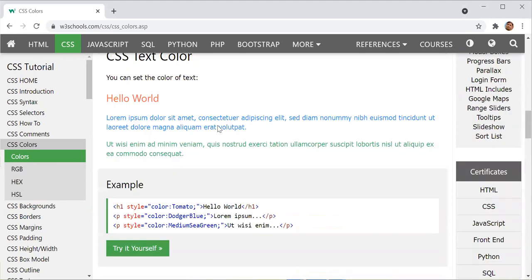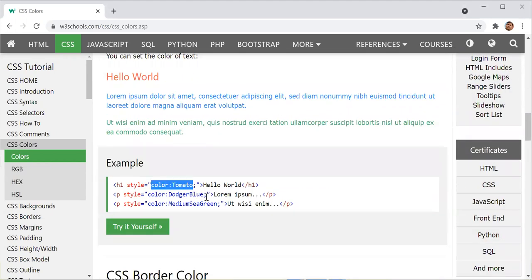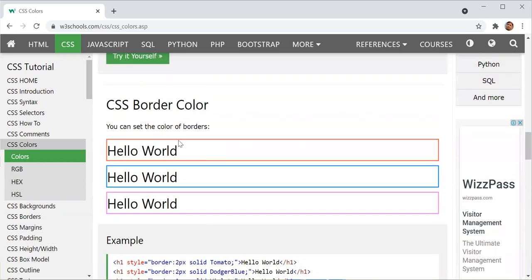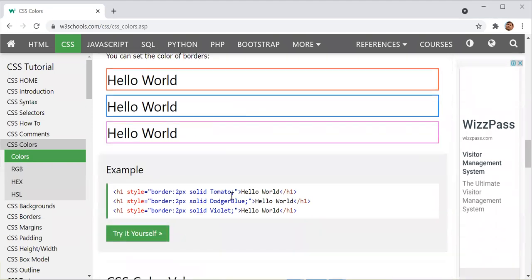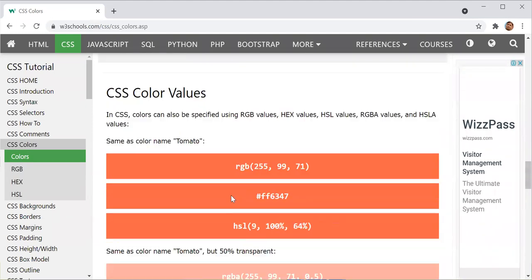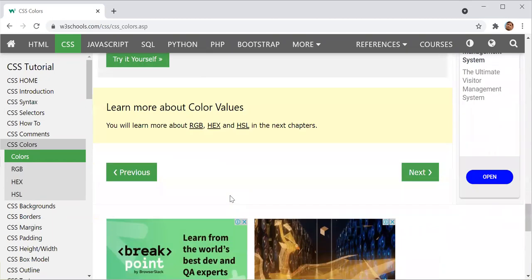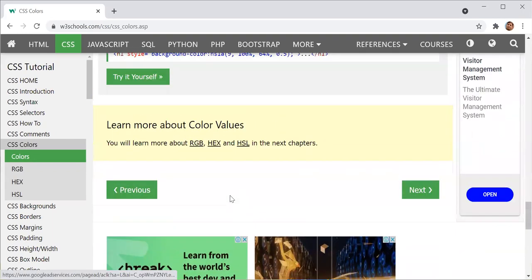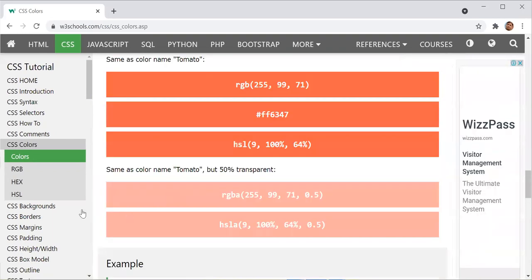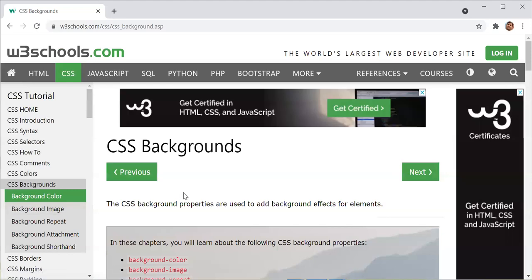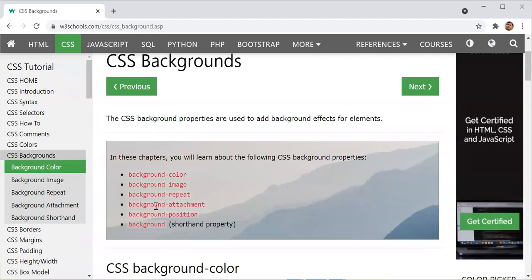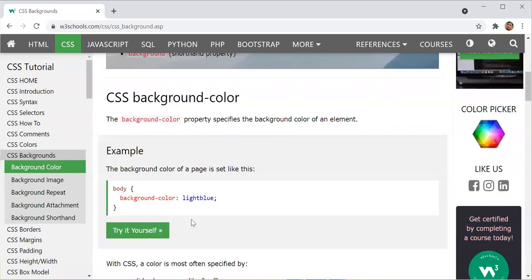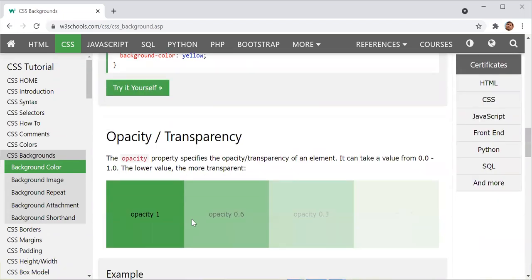So there are different ways to give the color. Border color will only change the color of the border. Then background color, background images, no-repeat, background attachment, background position. We are aware of this.